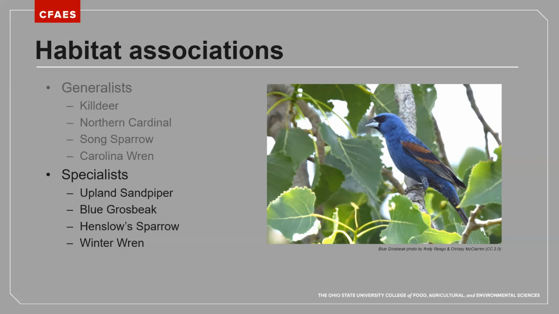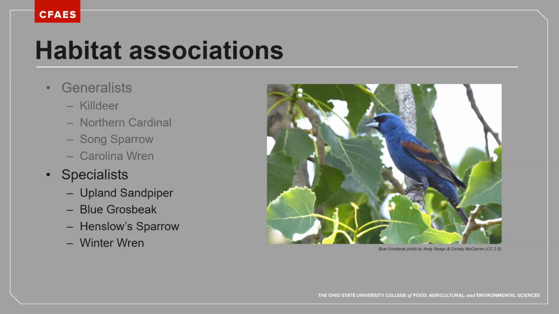So a lot of the habitat associations we're going to talk about in this segment relate to breeding habitat. I want to point out now, and we'll cover this in a future video, that habitat needs vary over time and throughout the course of a bird's life cycle.